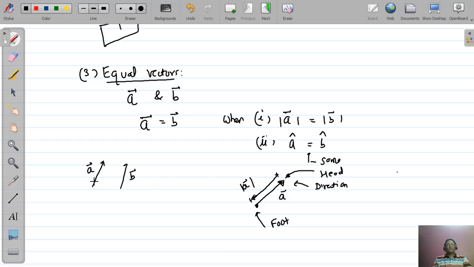So two vectors are equal when their magnitude are equal and direction is same. In other words, we can also say if this is a vector A and we shift this to a new position parallelly, then this is also vector A. That means two parallel vectors which are equal in magnitude are also equal vectors.